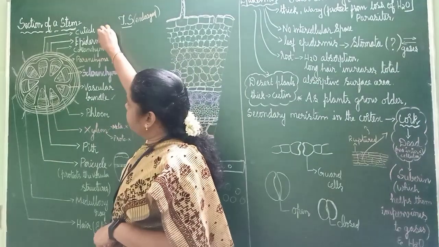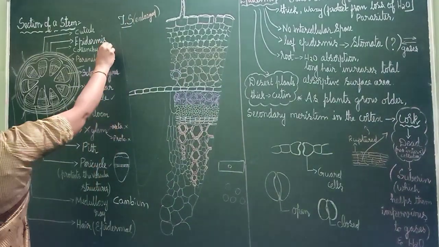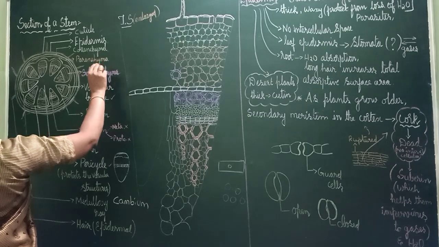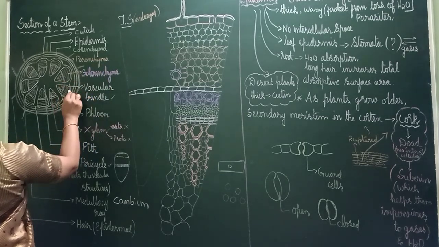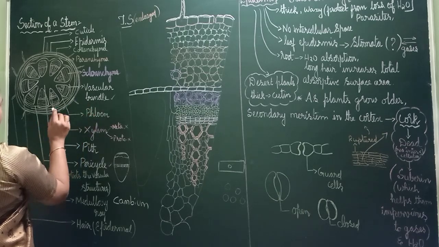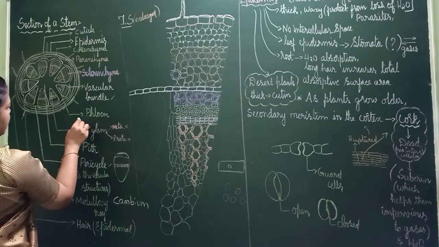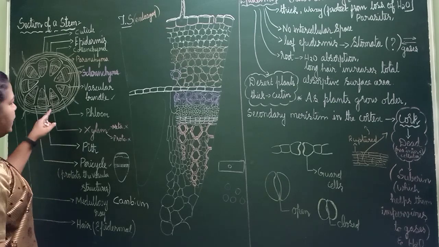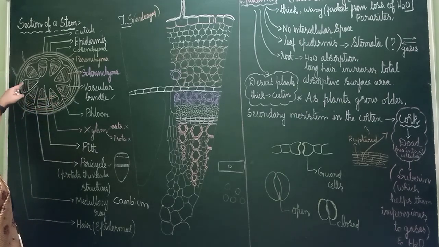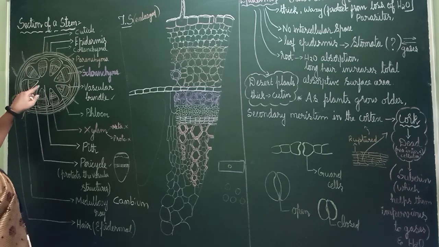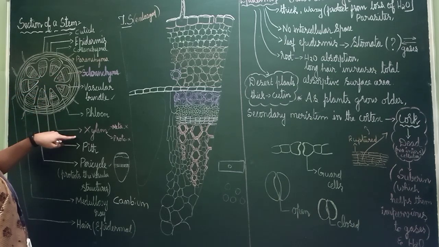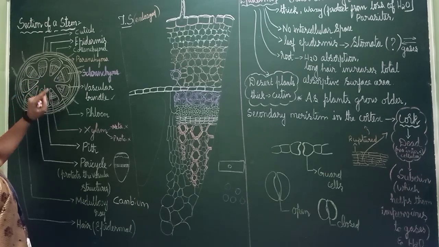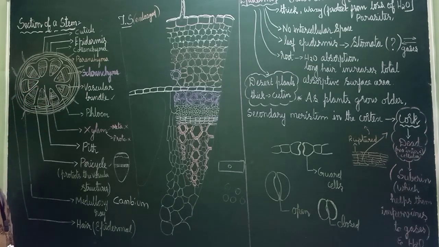So, cuticle, then epidermis, collenchyma, parenchyma, sclerenchyma, then this is pericycle. Then this is the vascular bundle. In the vascular bundle, outside, like a cap, only sclerenchyma. Then the next one is phloem. In the middle, cambium, the green color line which I have shown. And this pink color round structure is xylem. In the middle some gap is left out, that is called pith. Okay, go through this two or three times, you will be able to understand.